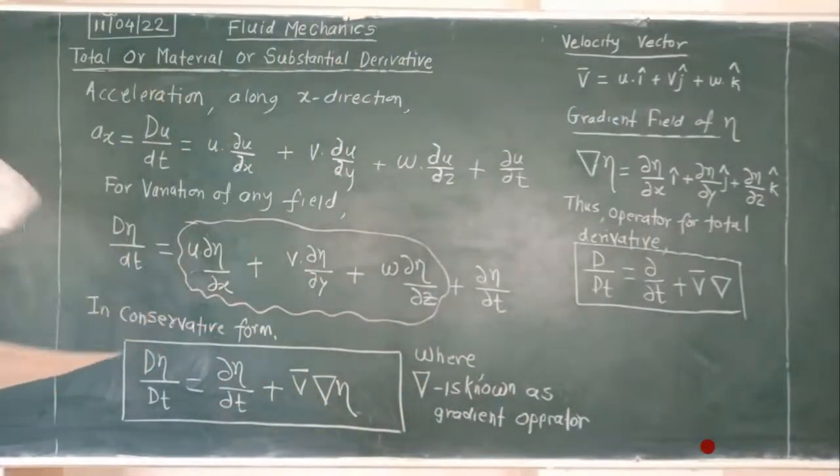Now this equation will have three parts.